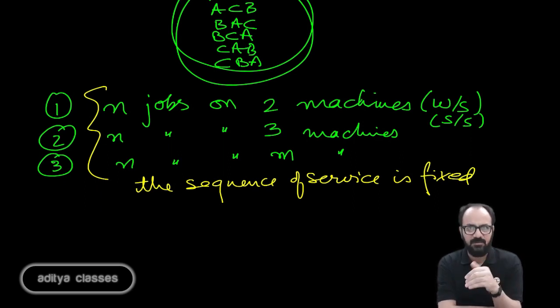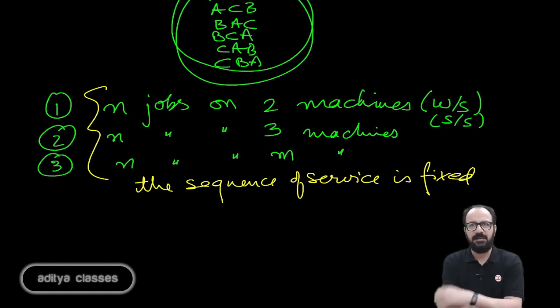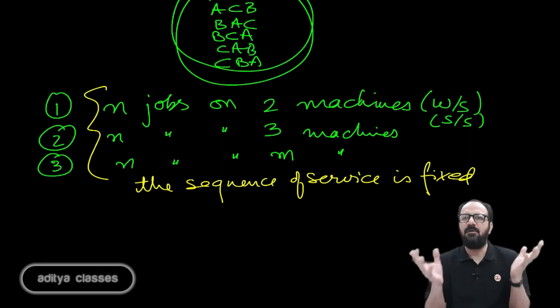So when we come to real life, generally it is not necessary that everything moves from station 1 to station 2, machine 1 to machine 2. There could be random sequences. There could be a sequence of A, B, C, D and E. There could be a sequence of B, A, D, C, E. There could be a sequence of E, D, C, B, A. Anything is possible. In real life, things are a bit more complicated.